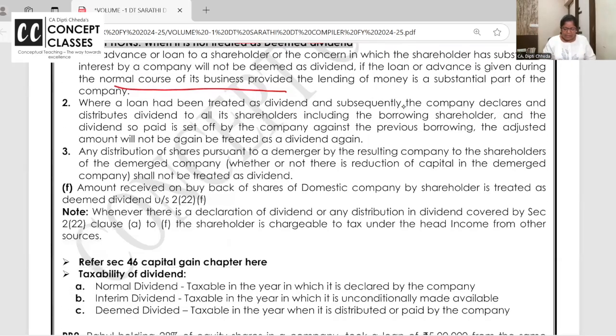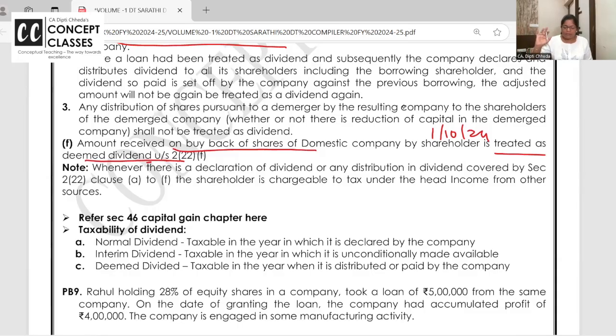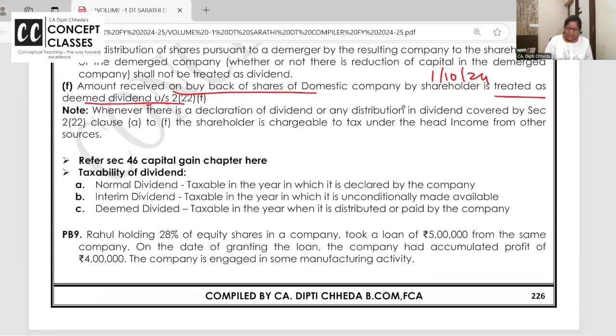Okay, right. And buyback of shares, I have already covered that there's an amendment and this amendment is applicable from 1st October 2024, that if the shares are purchased back by the company, then whatever amount company is giving to shareholder, it will be taxable in his hands as deemed dividend under a new clause added, section 2, subsection 22, clause (f). Detail I have given in the capital gain chapter. Okay. All the dividend will be taxable. Normal dividend when it is declared, interim dividend when it is received, deemed dividend when it is distributed.